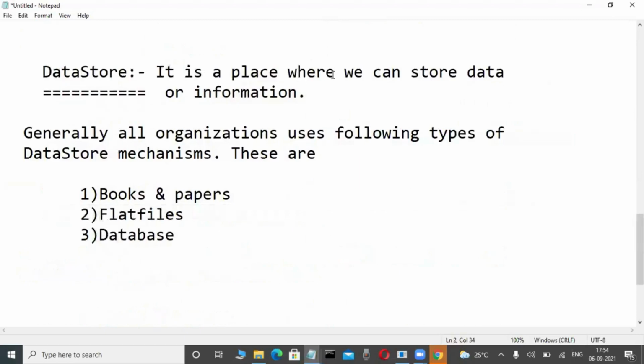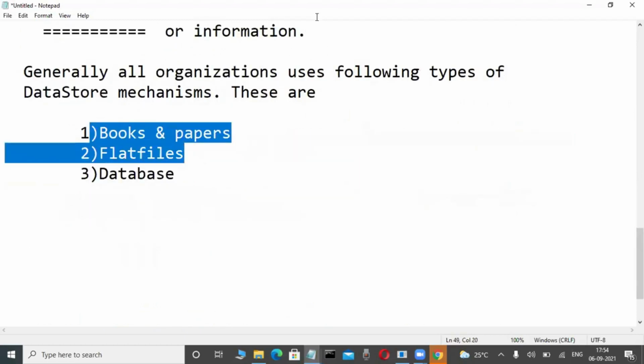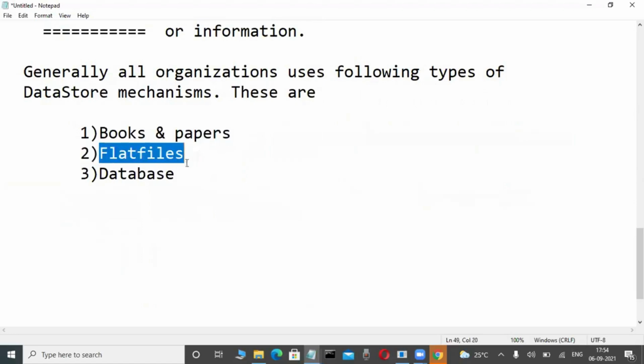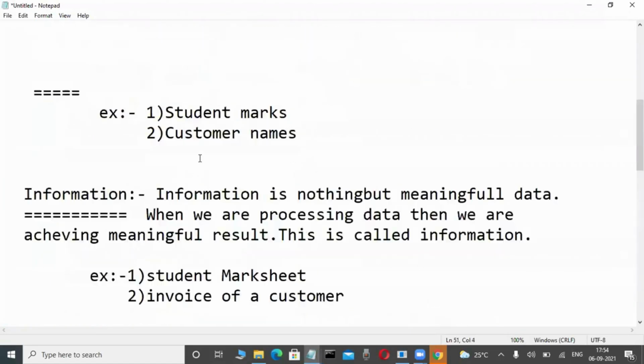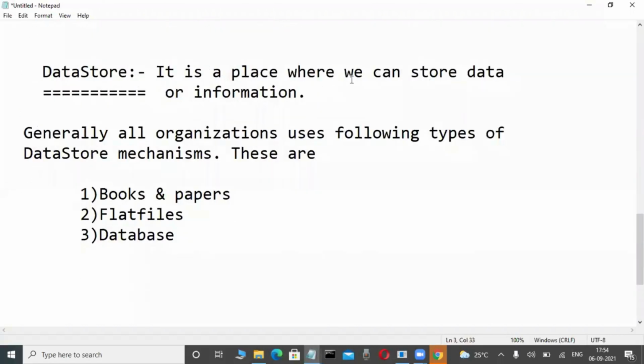So now first write it. Books and papers. Second one, flat files. Third one, database. Once we start that, I will tell you all the things about what a database is. First, for non-technical persons, these are the things: books and papers, flat files, and database. Database software became available in 1960. Don't worry.